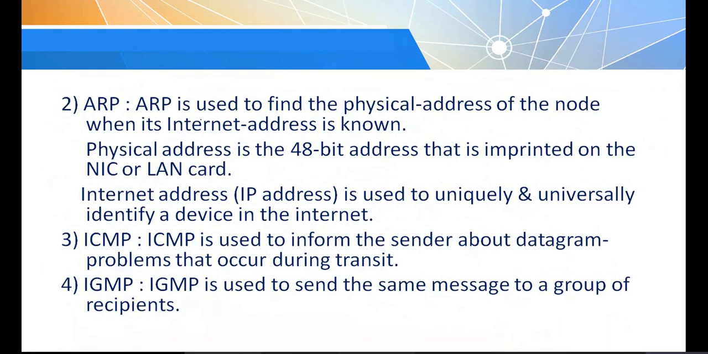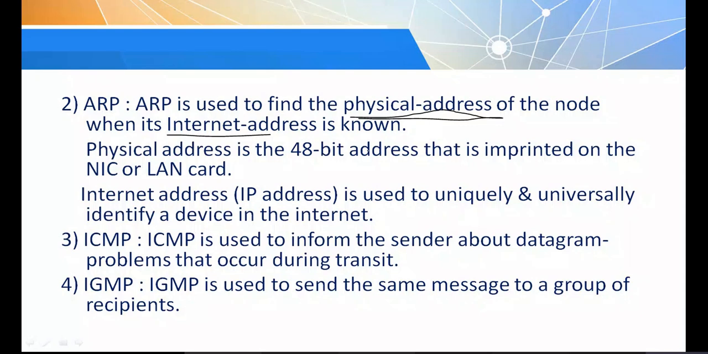Next I told about the second protocol, ARP. ARP is used to find the physical address of the node when its internet address is known. What is an internet address? It's nothing but the IP address. So here you need to understand the first chapter very thoroughly.